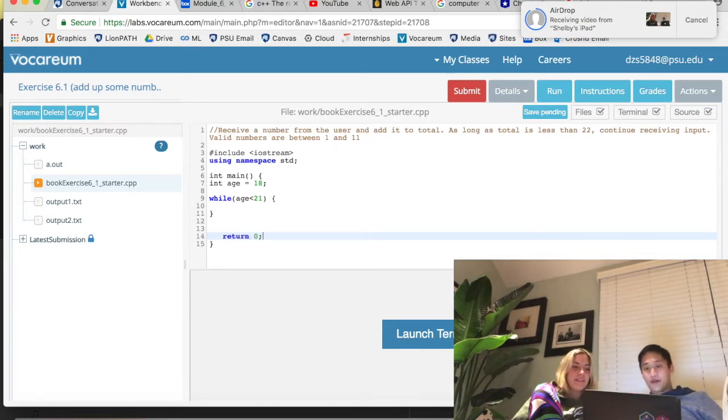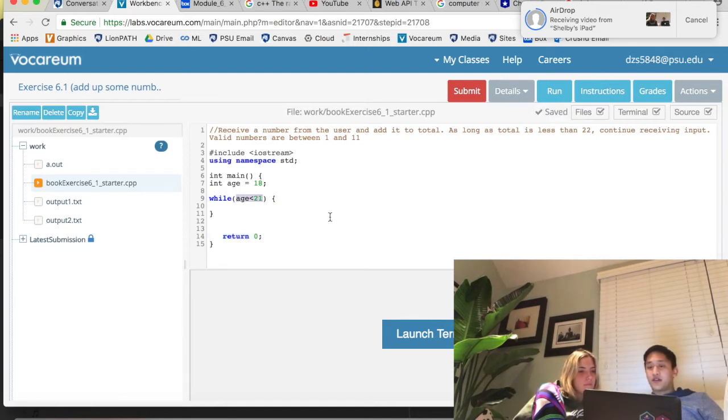Alright, so the while loop, this is what we're focusing on. We still have the conditional operator, right? Yes. Similar to if, this is going to still evaluate to either true or false. So as long as age is less than 21, whatever's inside here will continue to execute.